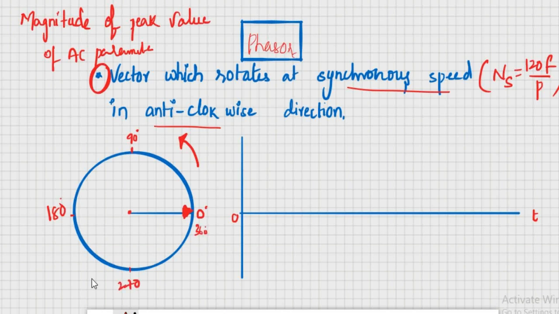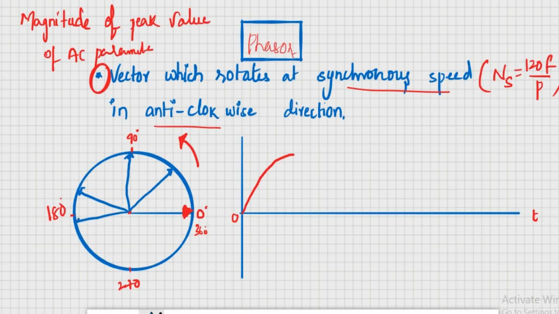The tip of this phasor is creating an AC wave. As this vector moves in anti-clockwise direction, it traces its tip as an AC waveform.